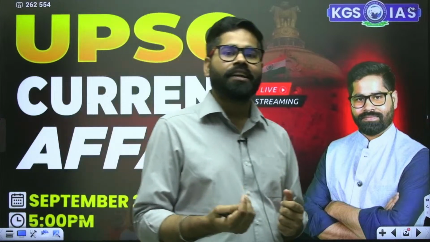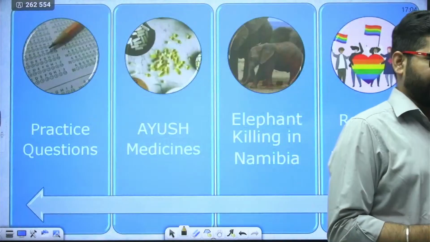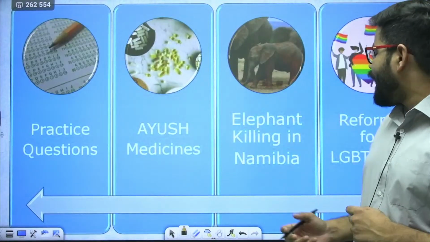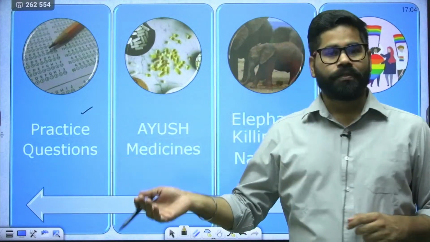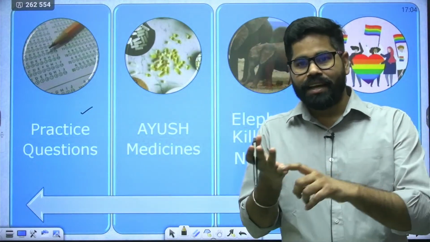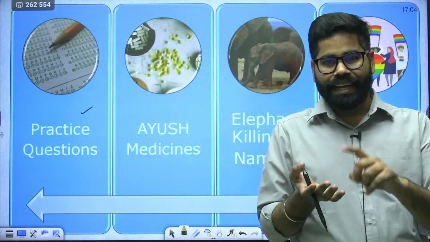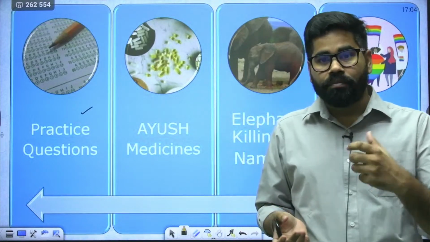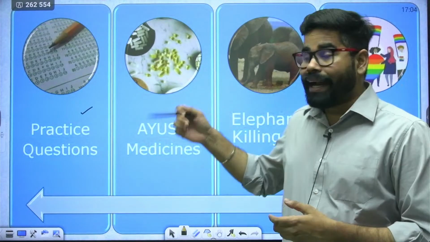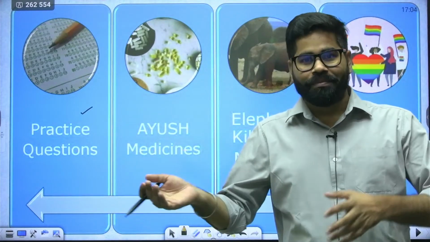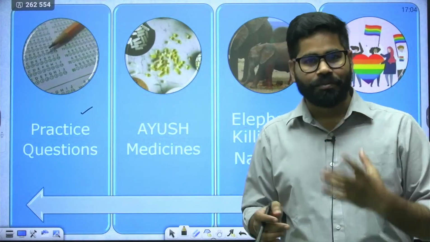Apart from that, we will also discuss some other topics. Like today we have practice questions from those animals which we have discussed: lion, tiger, leopard, elephants, and one-horned rhinoceros. On the basis of that, we are going to discuss some questions.